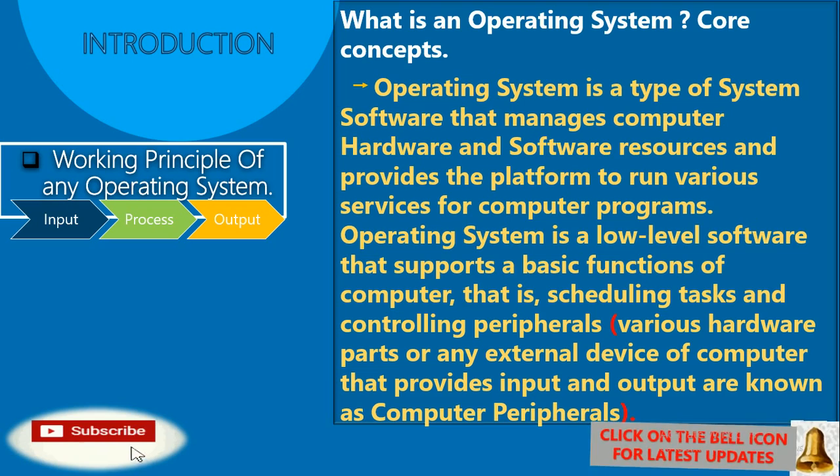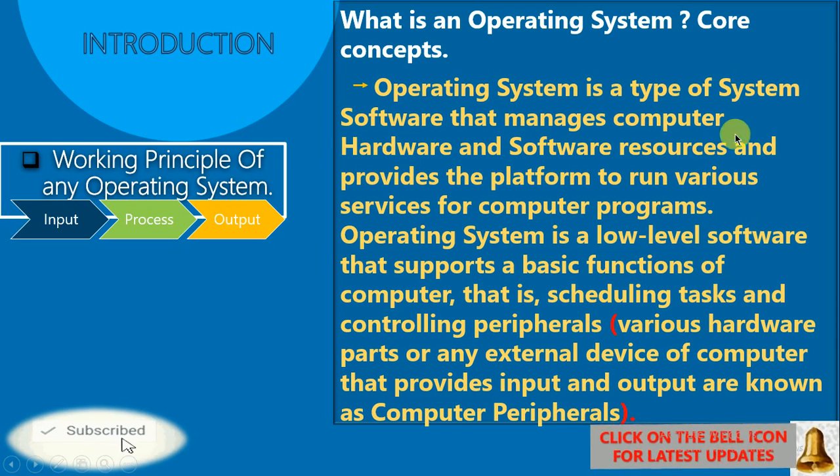Without an operating system we cannot operate our hardware devices, or work with any application software if the operating system is not installed in the computer. Clear?